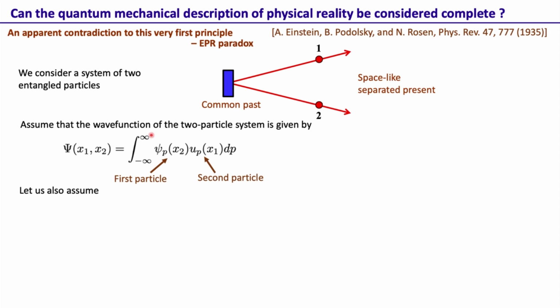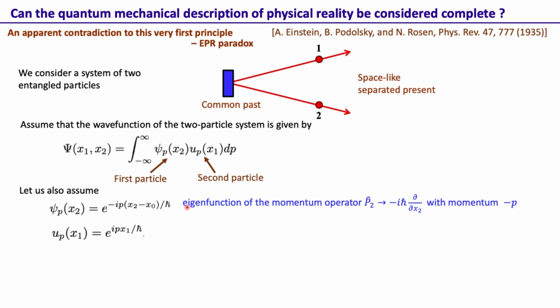Okay, so this is a generic wave function. Let's make it more precise. For that, they consider this wave function. For psi_p(x2) they consider it to be in this form, and u_p(x1) they consider to be in this form. Now, what is this wave function? This we have just done a few slides ago. This is essentially an eigenfunction of e to the minus ip(x2 minus x1).